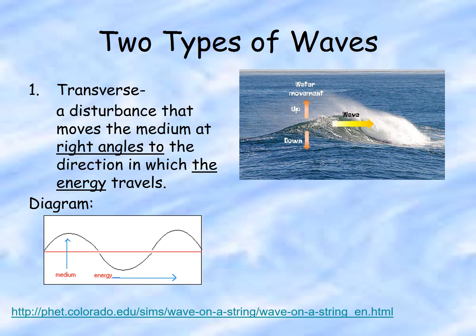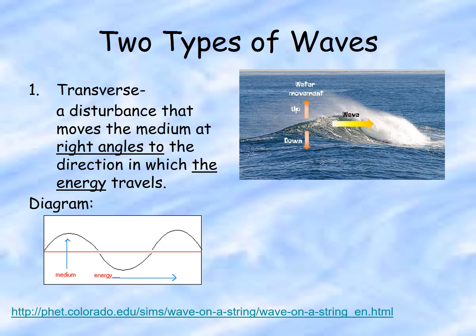We have two types of waves. First type of wave is a transverse wave. It's a disturbance that moves the medium at right angles to the direction in which the energy travels. So as I said previously, energy moves from one end of the wave all the way to the other. Just think of a water wave. Water waves start miles offshore. The energy of the wave keeps going and going until it crashes onto the beach. But the actual water molecules themselves, they just go up and down.